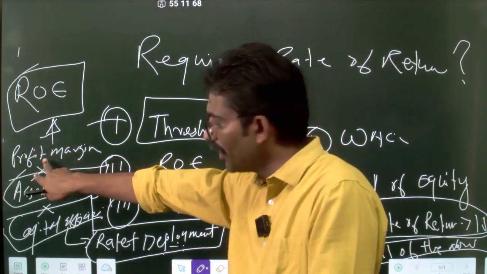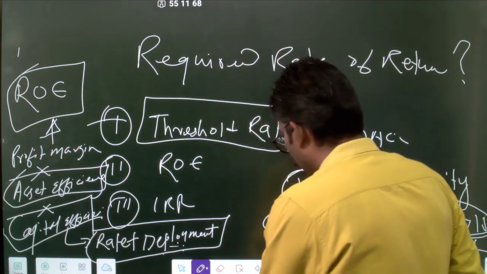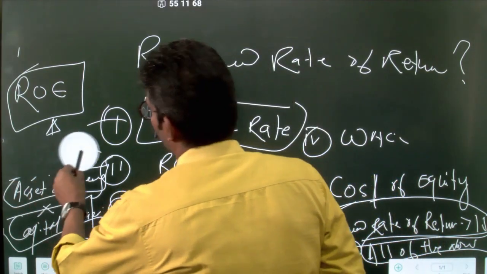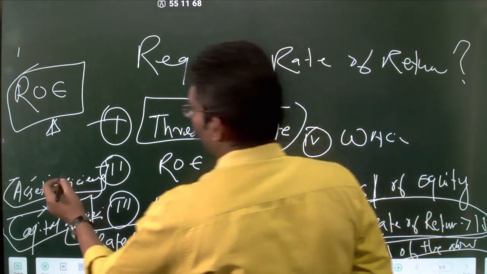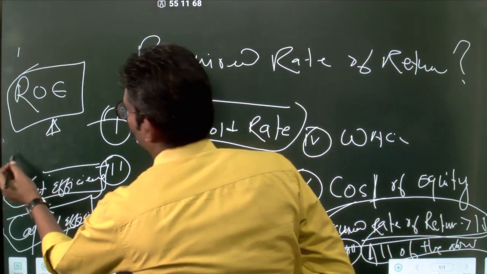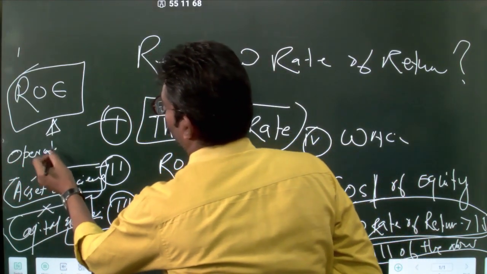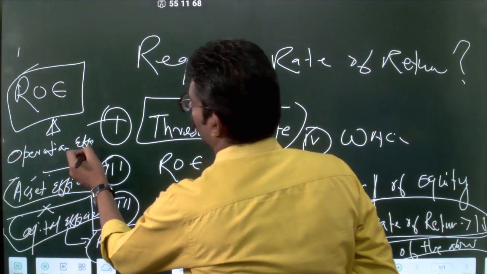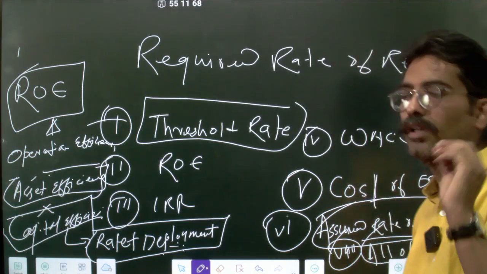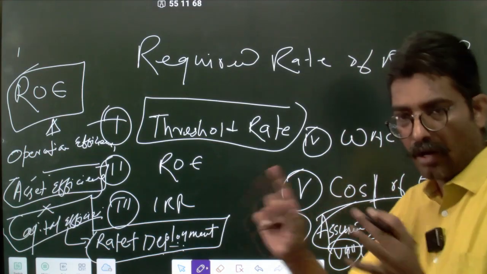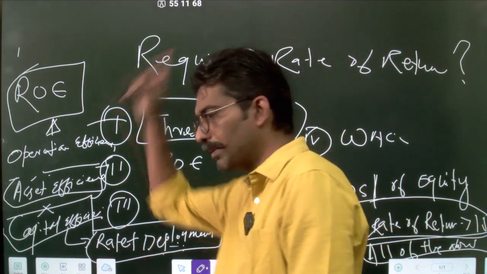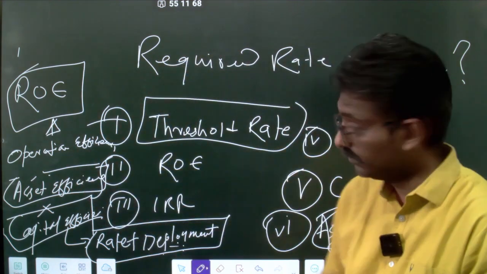So it's about the operational efficiency. If I can make it a generic word, because I don't want you to get stuck in formulas. This is about the operational efficiency. This is about the asset efficiency. And the third is about the capital efficiency. That is how you will increase the return on equity. It's a mix of three: operations at the factory level, asset efficiency at the factory level, and the capital deployment at the headquarter level. That you have to understand.